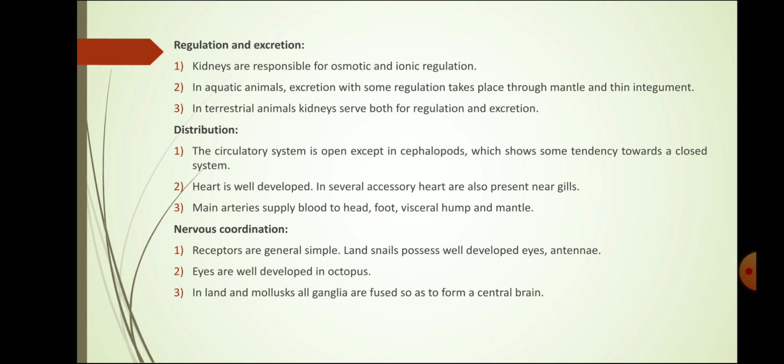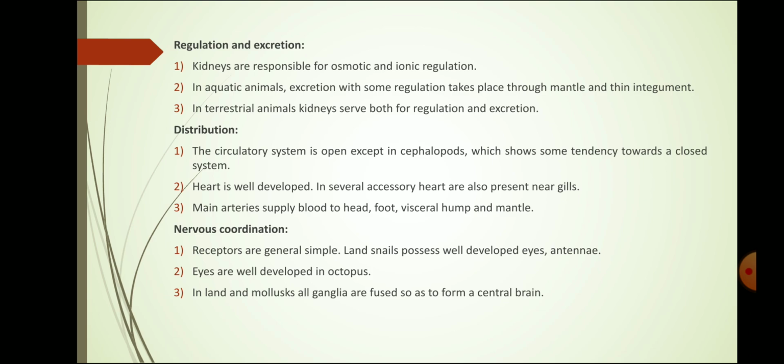The distribution of food material takes place by the circulatory system. In mollusks, the circulatory system is open type, though in some cases the closed type is also seen. The heart is well developed.